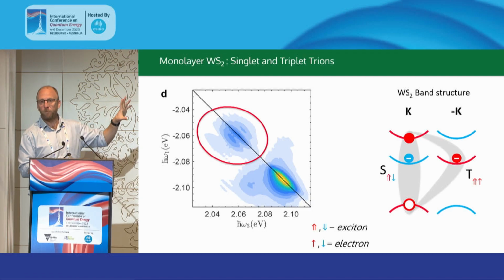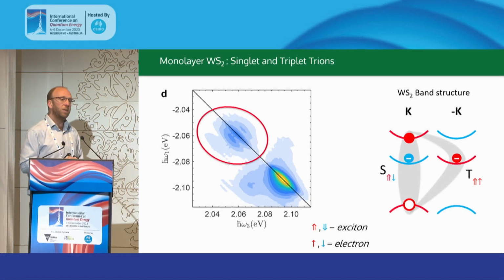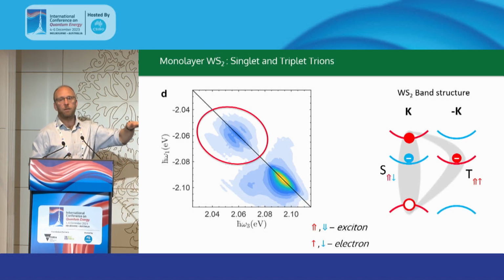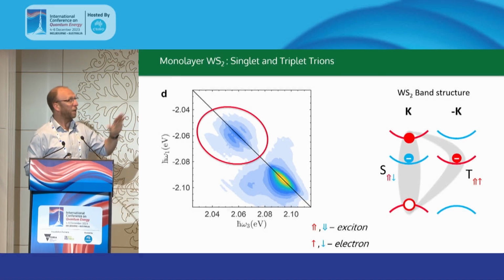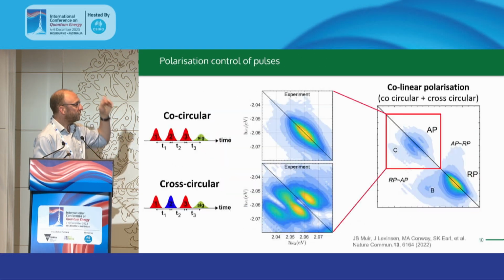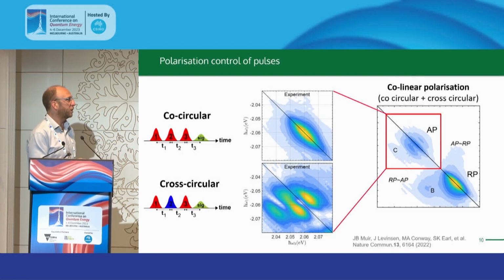Now, in a few body picture, we can think of these as trions. In a many body picture, we need to look at this more like a Fermi polaron. So we have our sea of electrons, which are dressing our exciton states. But for the purposes of this and for keeping it simple, I'm just going to refer to these as trions for now. You can see there's quite a mess of what's going on here.